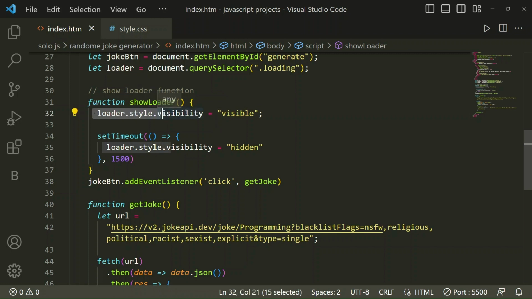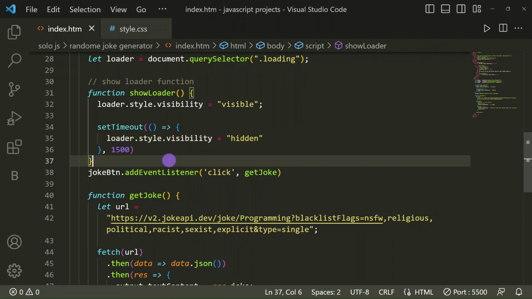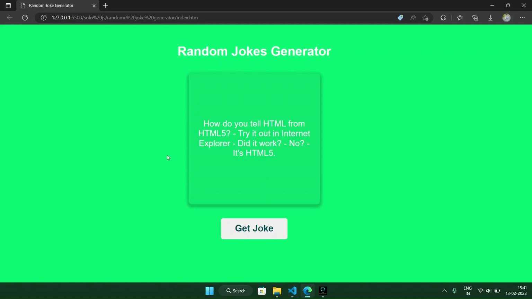So loader dot style dot visibility visible, then set timeout. When our joke loads, visibility hidden means it will hide. So for 1500 milliseconds it will show.